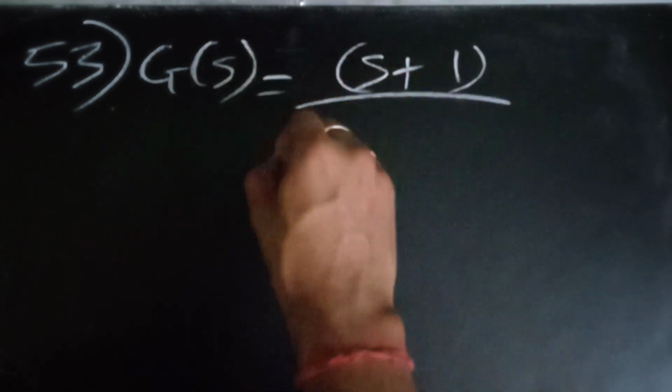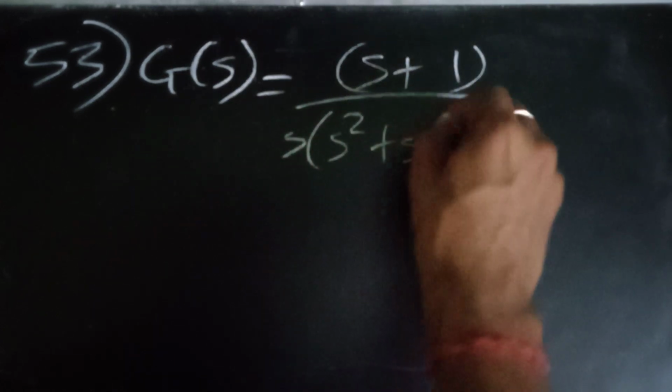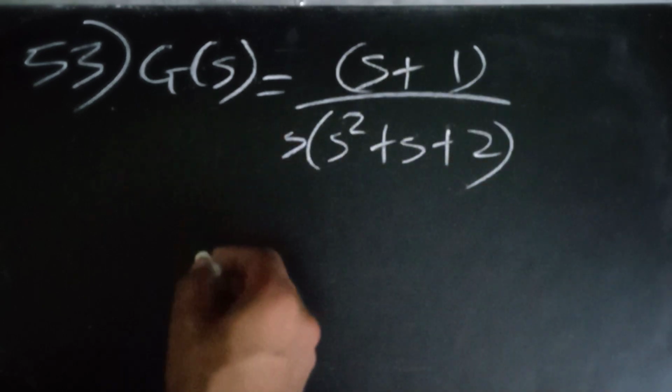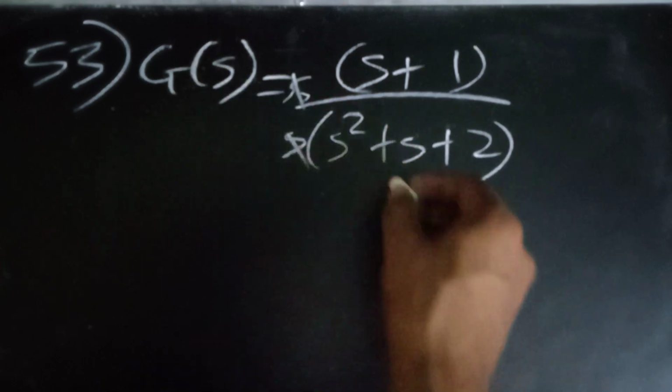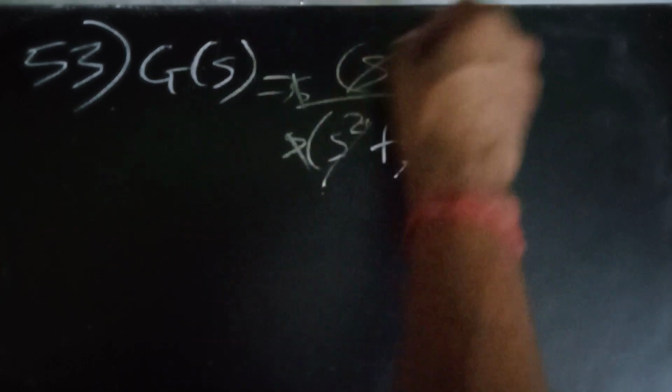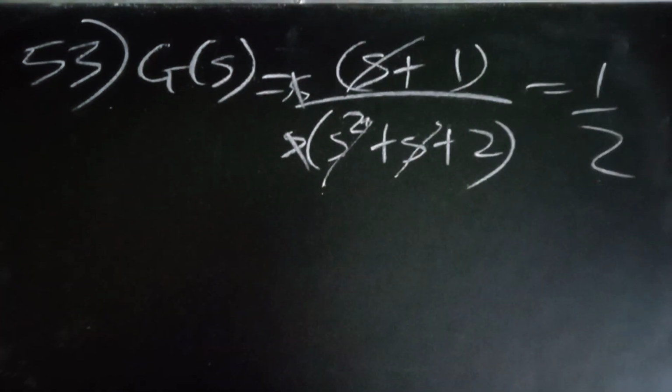So let's move on to question 53. Let me remember, G of s was given as 1 upon s plus 1, upon s square plus s plus 2, and we were asked to find the final value. So obviously the final value is s multiplied by this, with s going to 0, so these terms are 0, so 1 by 2 was the answer.